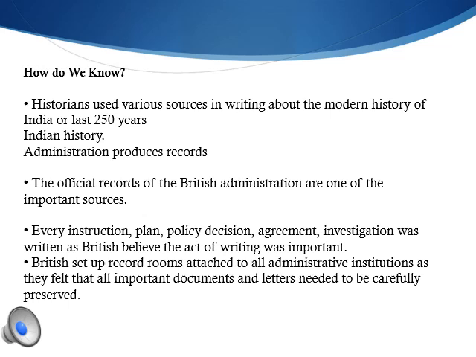So we always talk about the events that took place during the period of the British in India, that we were suffering, we were dominated, we were not happy under the rule of the Britishers. How do we come to know about this? How did the historians get to know about this? How were they writing in their books regarding this? How were they able to divide the Indian period into three? From where did they get this knowledge?